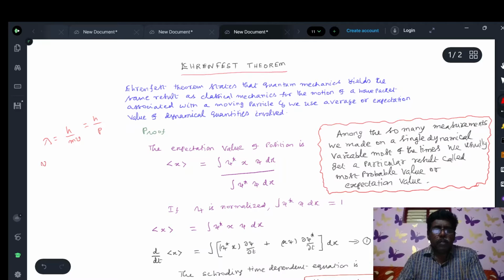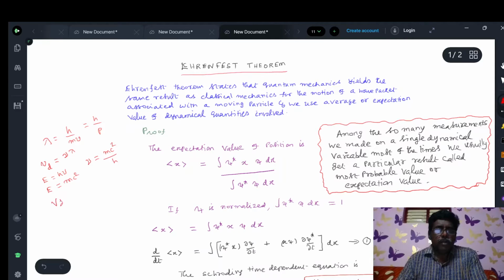If you calculate the velocity of the de Broglie wave, Vd is equal to nu into lambda. Here E equals h nu, the energy of the photon, and according to Einstein's mass-energy relation, E equals mc square. From these two equations, nu equals mc square by h.